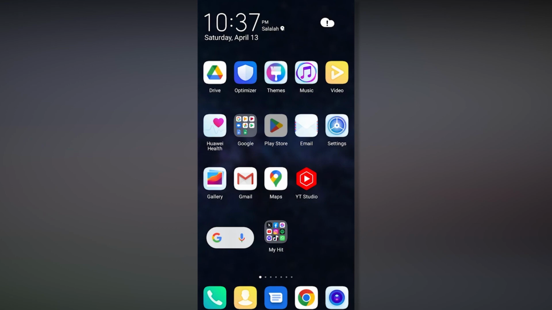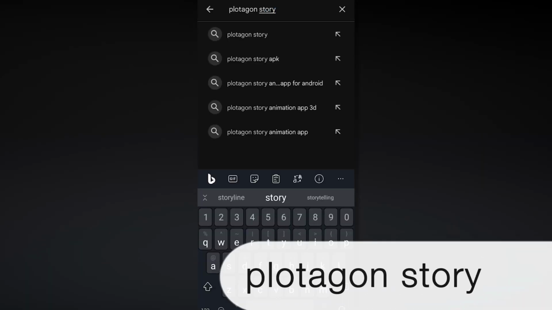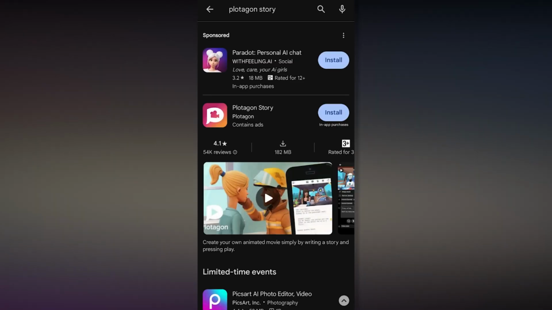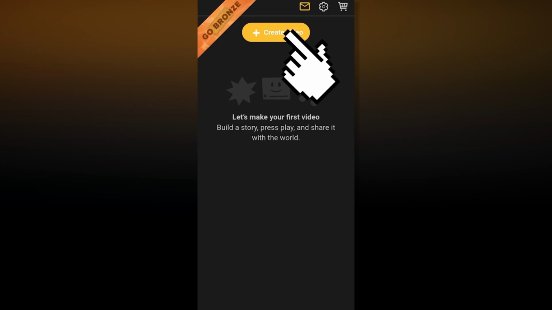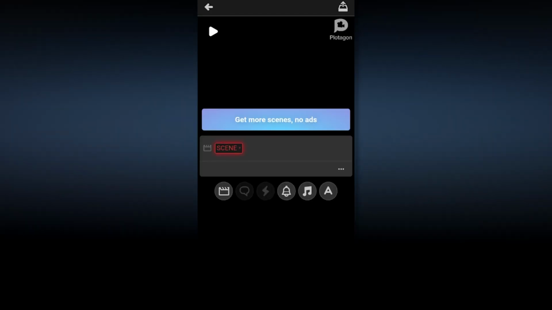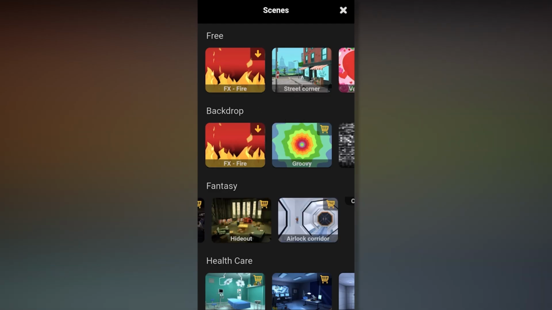First of all, go to the Play Store and search Plotagon Story. Just install it. Upon installing it, open the application and allow the permissions. Here is the interface of this application. Just click on Create Video, and here you can see a button with the scene. Click on the scene and select any scene. I select the street corner scene to put the background of the video.